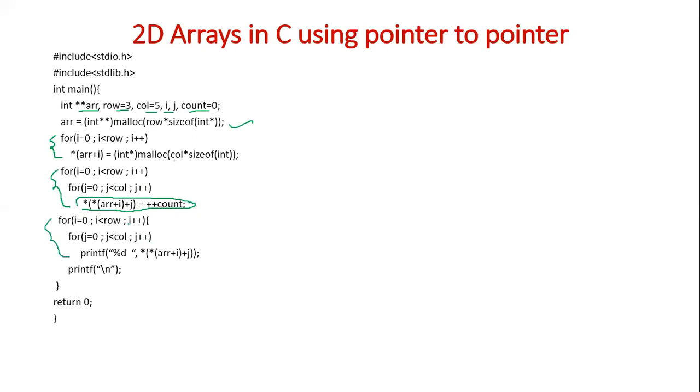I want the output to be in matrix format, so I'm following this structure. I think you are familiar with this. In the inner loop, all the values corresponding to one particular row will display, separated by a space. Once the inner loop is over, we are giving a backslash n, so the control will come to the next line. Again the outer loop will increment, and the inner loop will execute for column times. Again the values corresponding to the second row will come in the next line. Return 0. Let us see the code here.